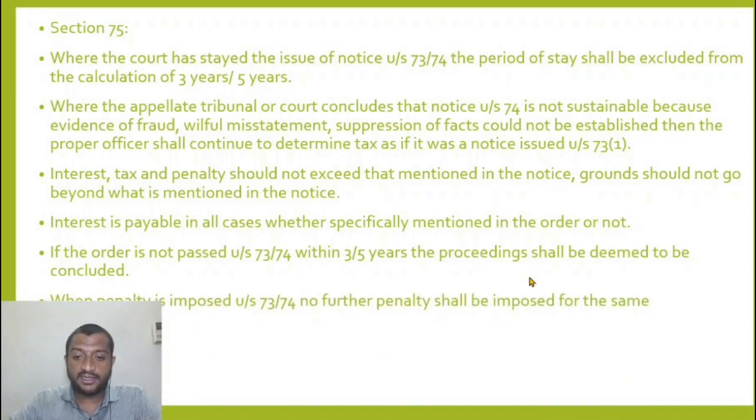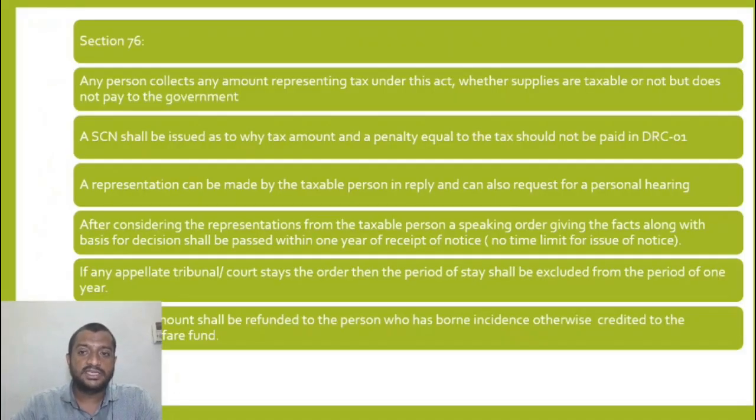Whether penalty is imposed or not, no penalty shall be imposed for the same act. Okay, once penalty under 73 or 74 is imposed, no other penalty can be imposed. He cannot say that, okay, 73, 74 penalty you paid, also pay the general penalty of 25,000. That he cannot say. Once penalty under 73 or 74 is imposed and paid, no further penalty can be levied. Section 76.